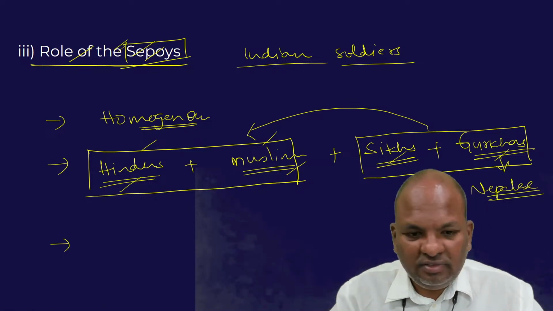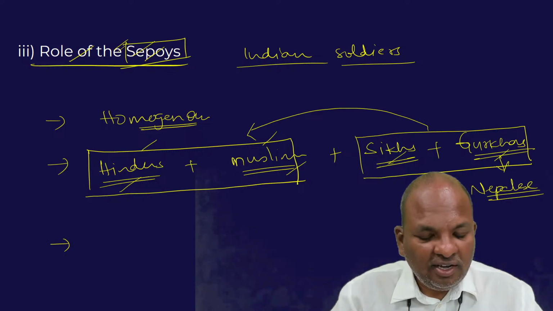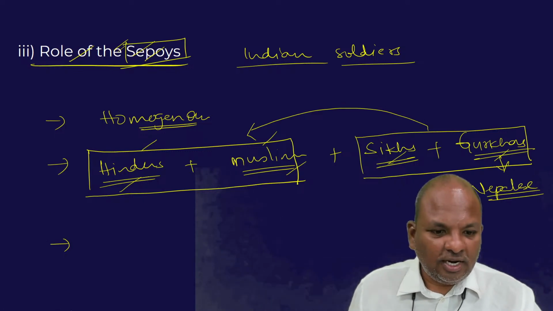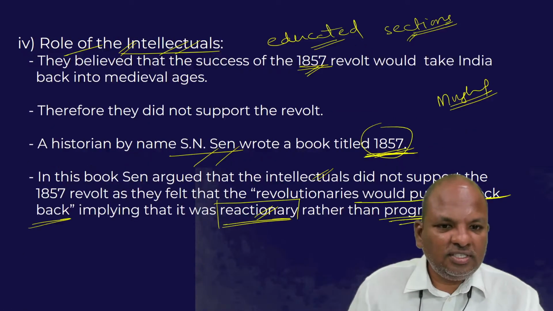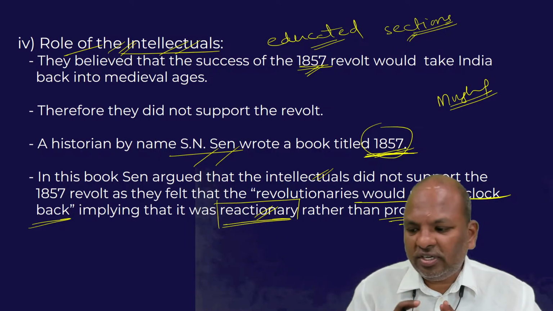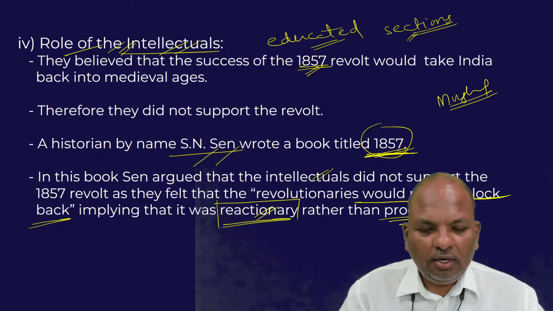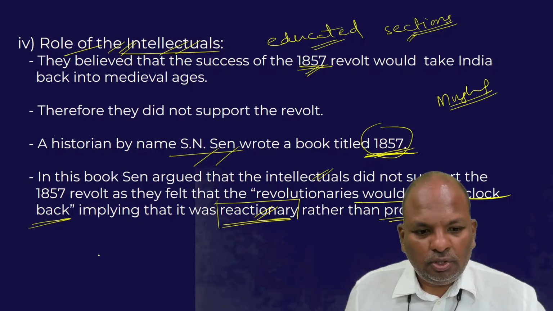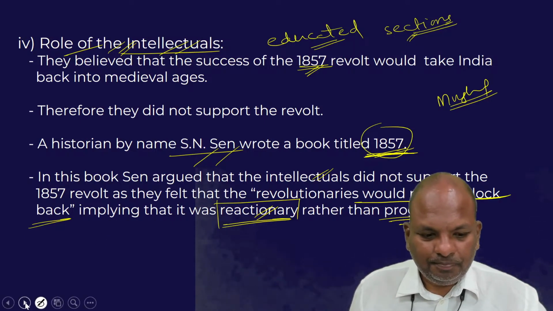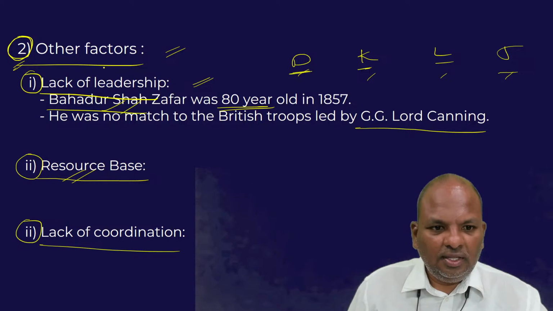The other half remained very loyal to the British. This is another factor. The fourth reason: intellectuals also refused to extend their full support to the sepoys. Then we have other factors.